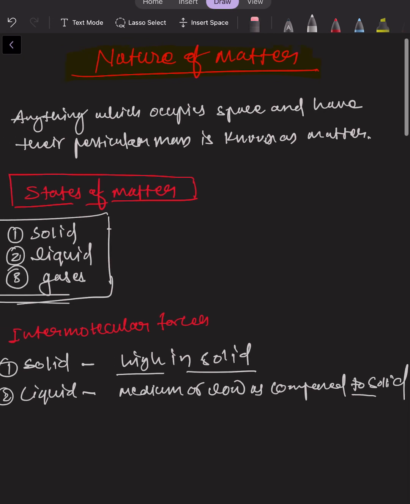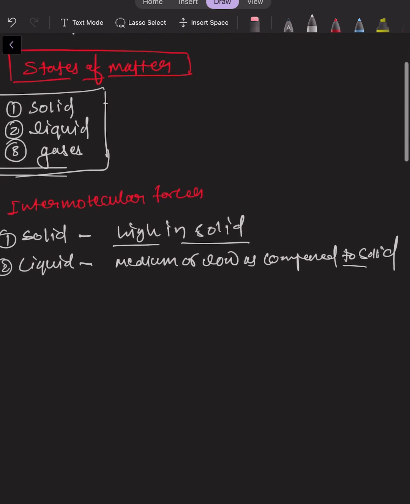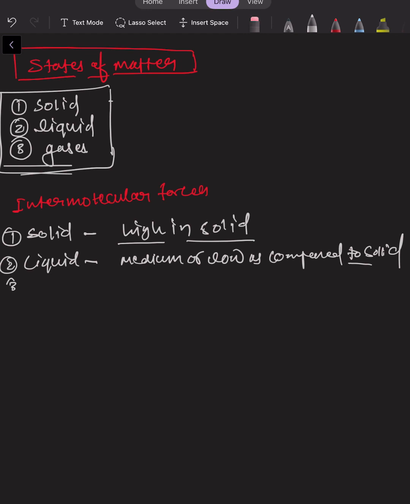And if we talk about gases, what is the intermolecular force? As we know, gases can occupy anything. If we provide any volume to it, it can fully occupy that whole space, right? If we put that gas in a small beaker, it will occupy the small beaker space.